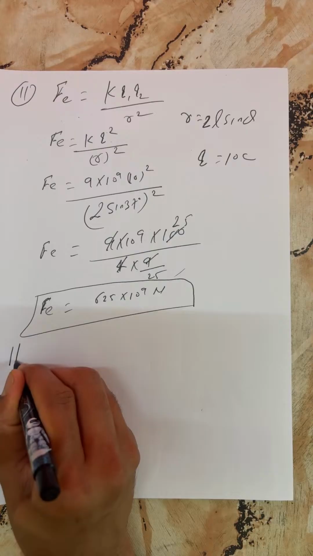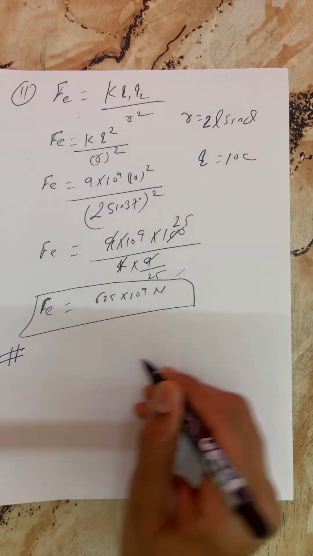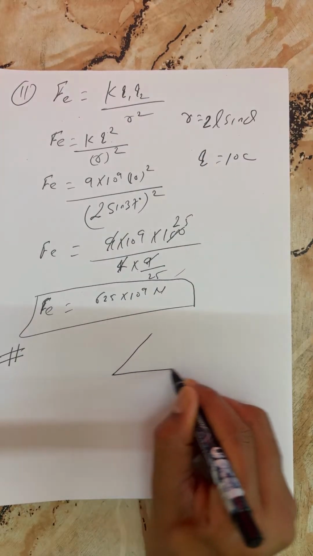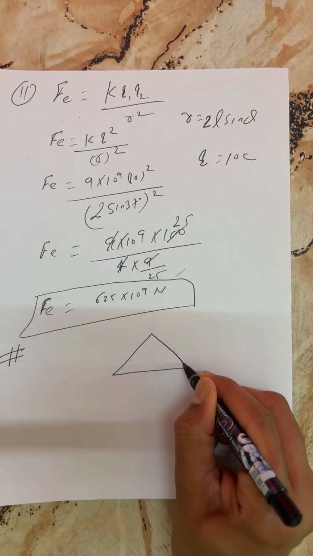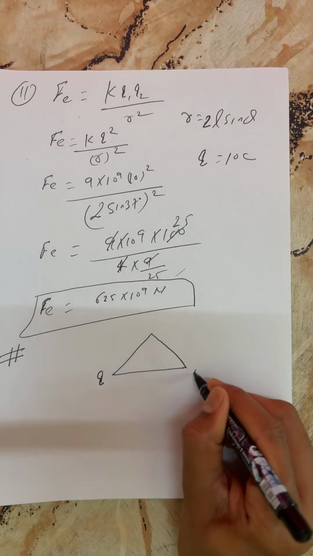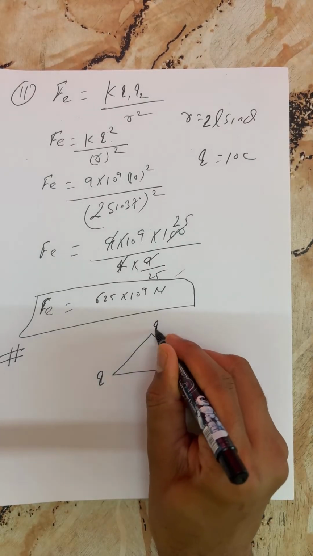Now students, this is a very easy and simple question. Here I'm considering an equilateral triangle with charges q, q, q.